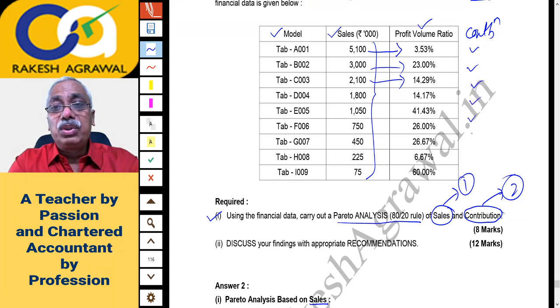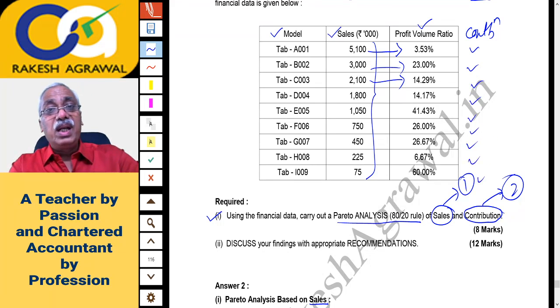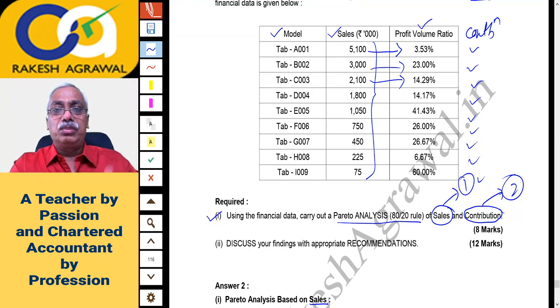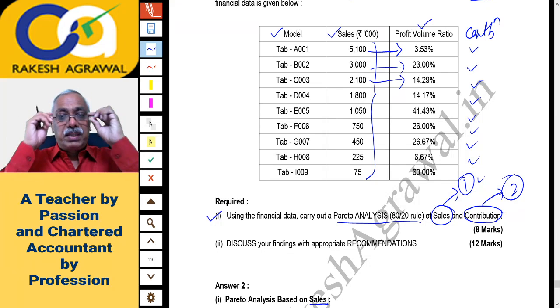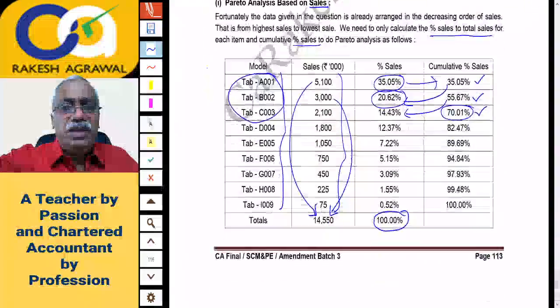Now once you get contribution, what will you have to do? You'll have to rearrange all the data with highest contribution on the top and lowest contribution at the bottom, higher to lower, and again calculate the percentage. That is each model's contribution as compared to total contribution. That percentage we want; we don't want the PV ratio now. We want how much contribution each model is generating as compared to the total contribution generated by all 9 models. And then you have to take the cumulative total of those percentages. So the answer must be here. Let us check.